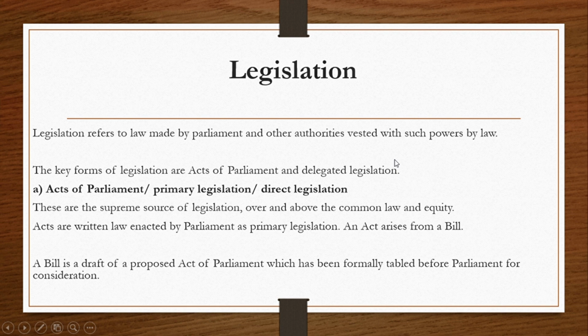The Acts of Parliament, as you hear it, are laws that are made by the Parliament. Then the delegated legislation, delegated is like assigning. Delegated legislation refers to the laws that are made by someone or any other body which is not the Parliament. These ones are made by a person or a body that is not the Parliament, and these ones are made by the Parliament. We are going to look at each of them in detail, and the first one that we are going to look at is